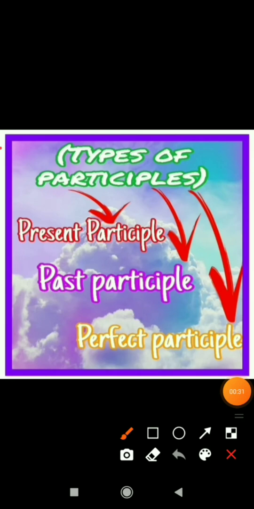Just now I told you the types of participle. Again I am telling you the types of participles. First is present participle, which is verb first form plus ing; past participle, the third form of verb; and perfect participle, that is having plus third form of verb and having been plus third form of verb. Now first of all we will discuss present participle. So let's see.